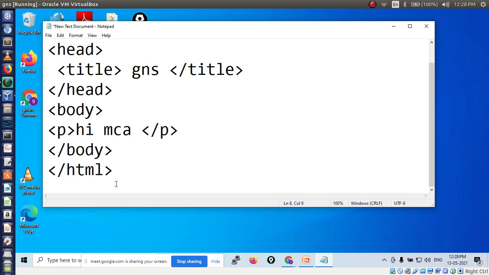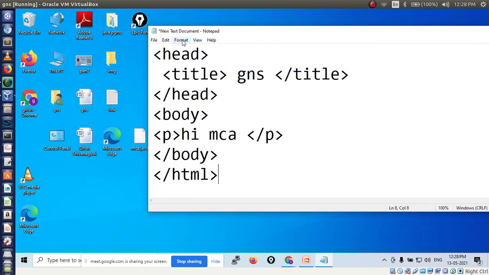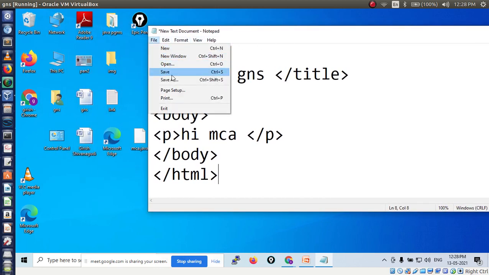Then close this. Then how to save this file? Shall I simply click on save, or do we have to use save as? Which option should I choose?